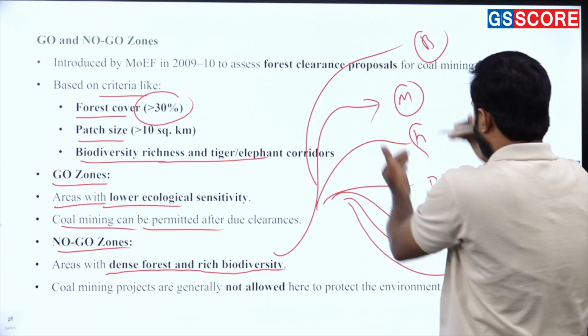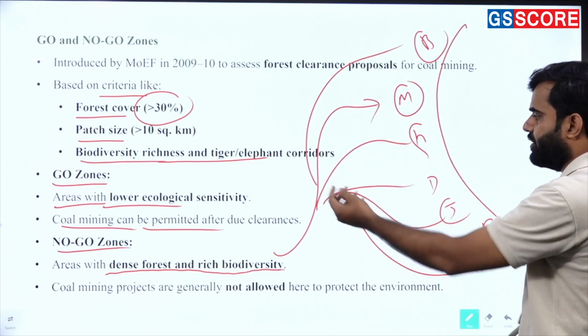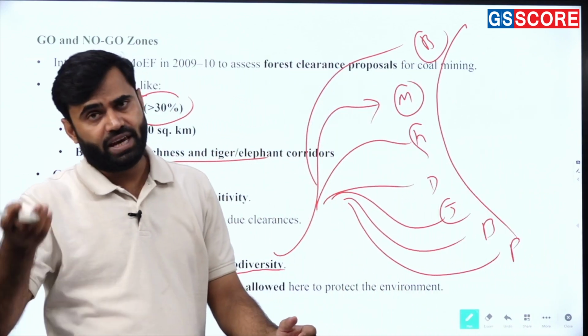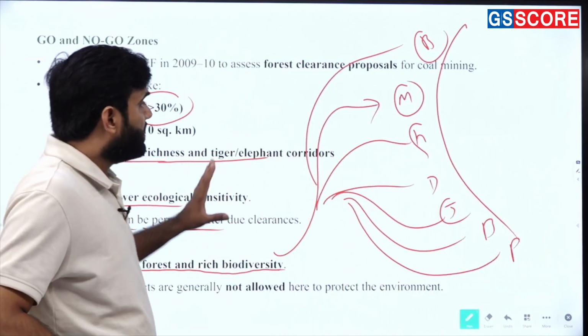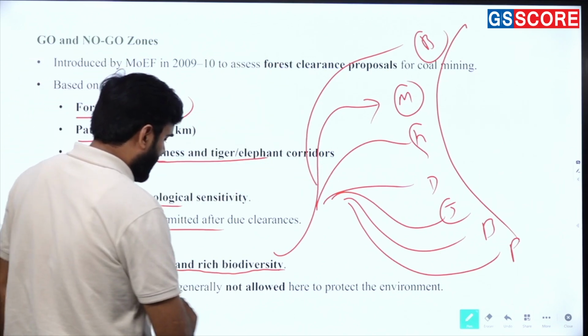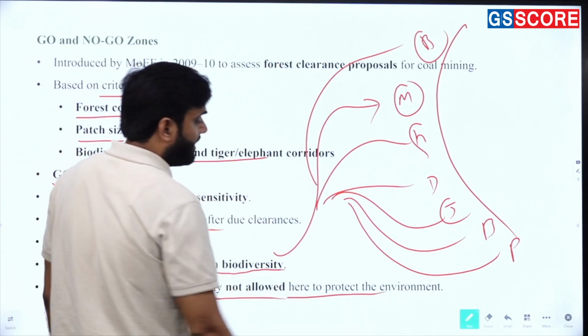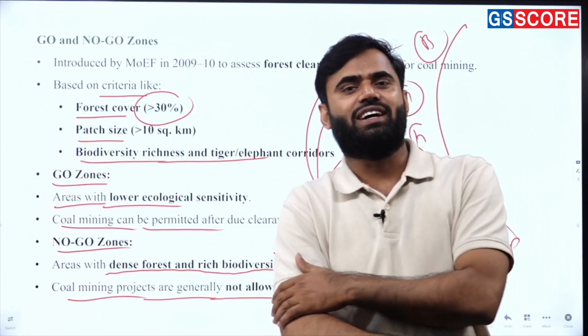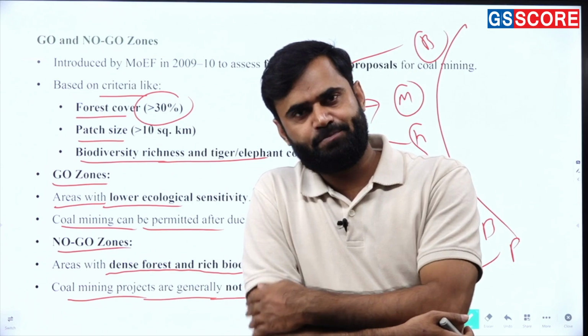And these all important cities have different kinds of forest regions. तो ये भी याद कर लेना भाई, आपके एग्जाम के लिए जरूरी हो सकता है. So you must remember these important areas. Coal mining projects are generally not allowed here to protect the environment. Whenever we talk about the protection of environment, bhai, we have to be aware and keep in touch with current affairs.